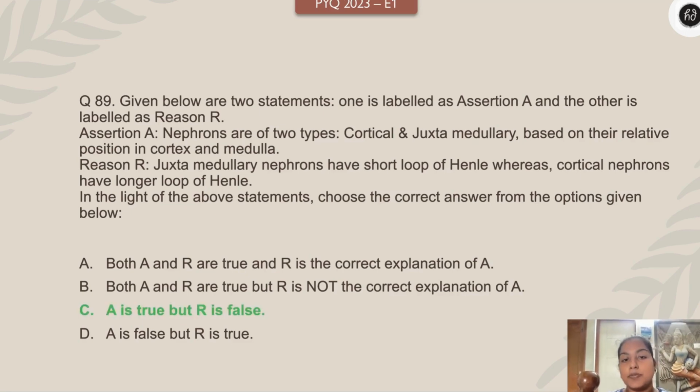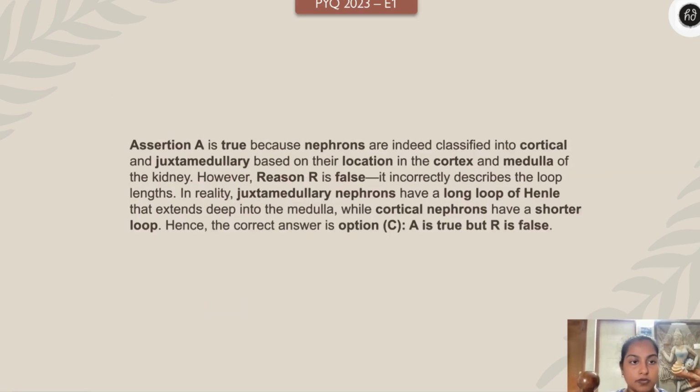Children, absolutely A is true because there are two types, right? Cortical and juxtamedullary. The wrong thing is reason here because juxtamedullary nephrons, they have long loop of Henle, right? But here they are mentioning short loop, which is wrong. Cortical nephrons comparatively will have shorter loops of Henle. Yeah. Next one. Given below are two statements. Yeah, this is what we just did.